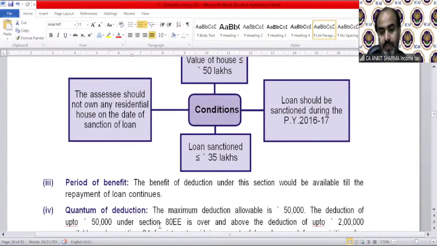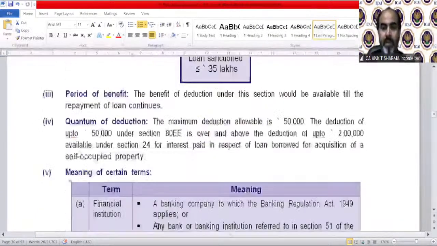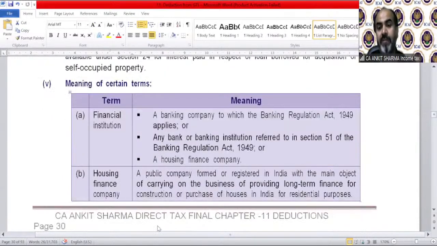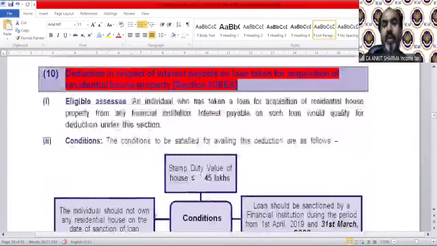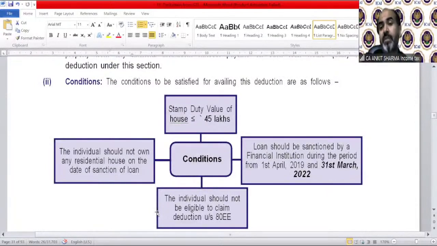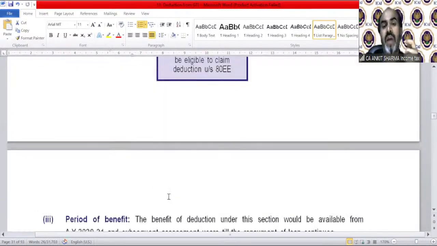Next section, it says 80EEA. 80EEA says that if you have taken a housing loan, and that housing loan has been sanctioned between 1st April 2019 to 31st March 22, and the stamp duty value of the house is equal to or less than 45 lakh, then you can claim this deduction, provided you should not own any other residential house as on that date.